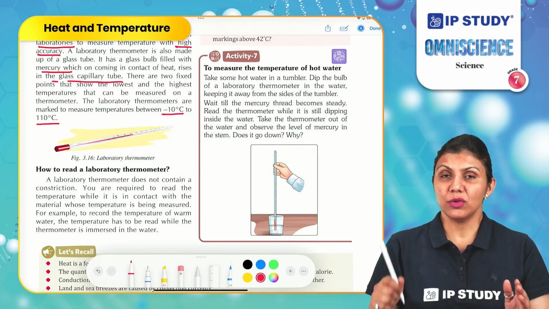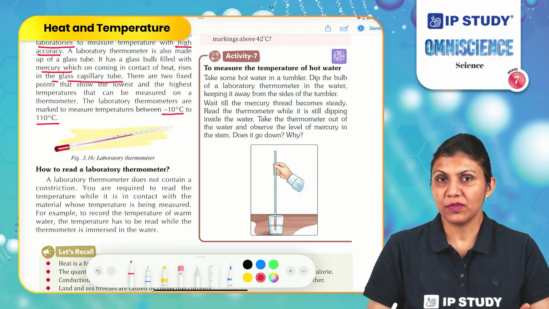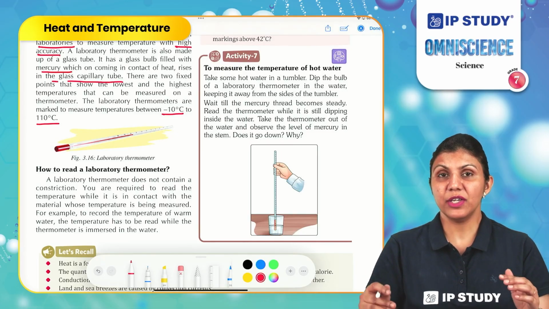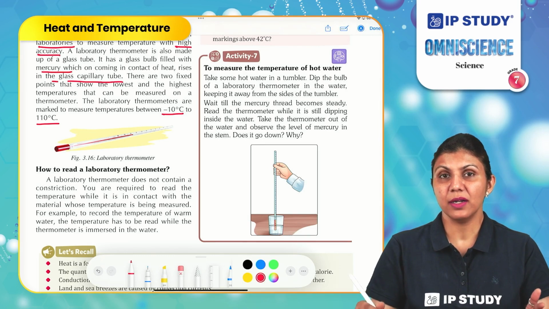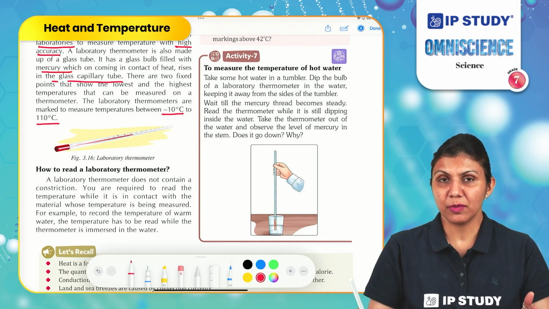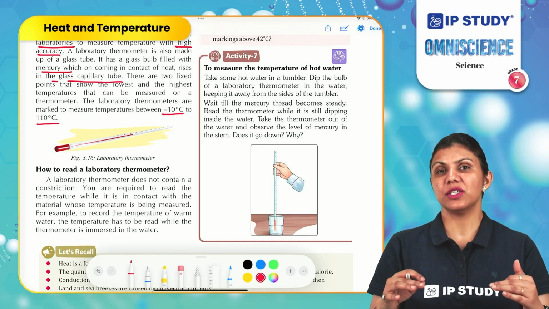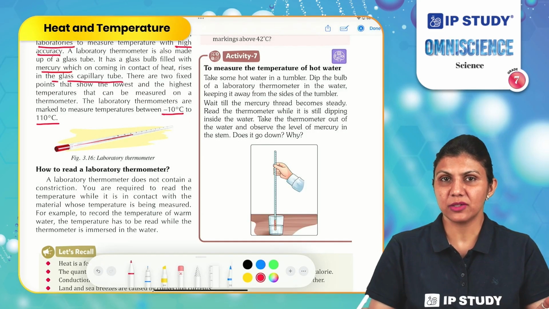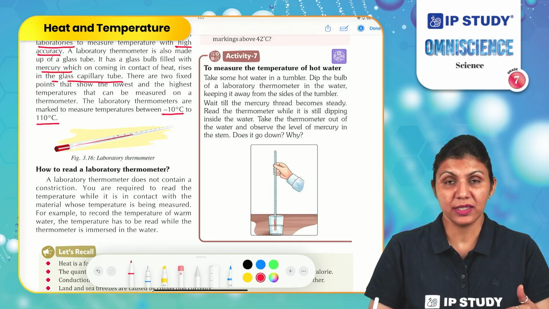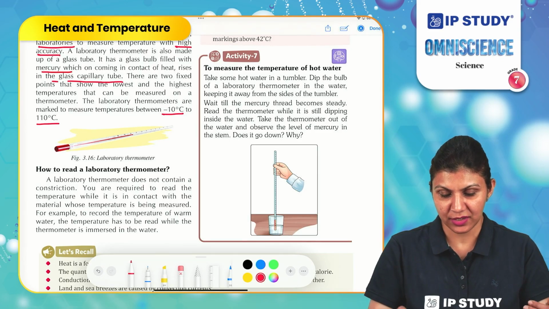We can use another type of thermometer called a laboratory thermometer for measuring the temperature of non-living things, such as water or any other solution during experiments in laboratories.